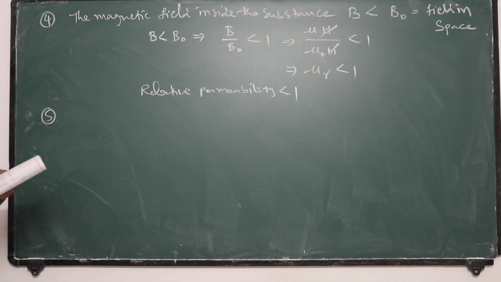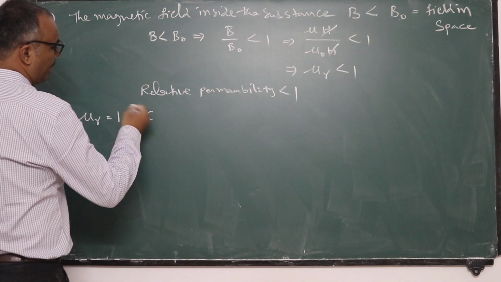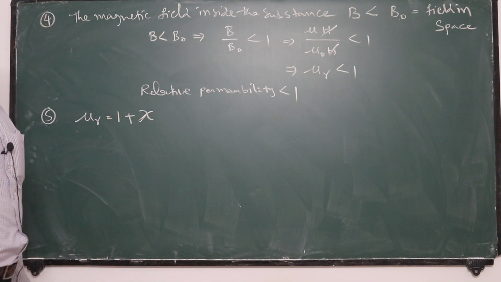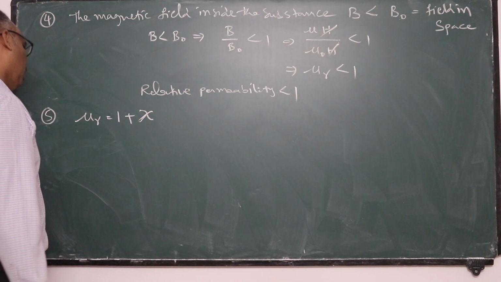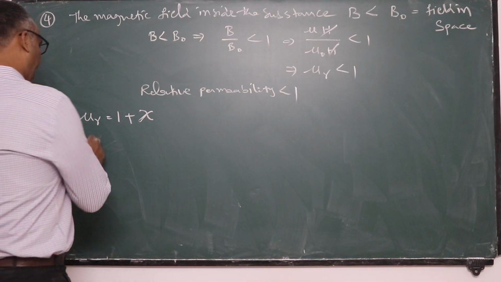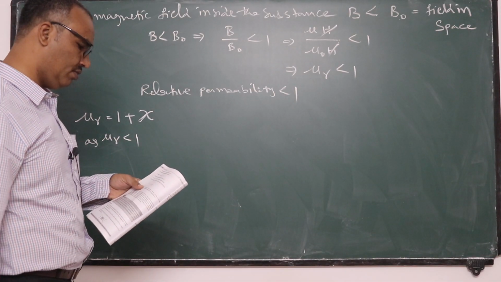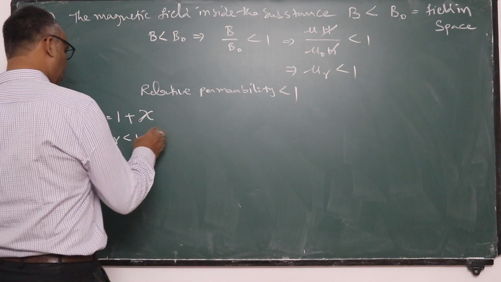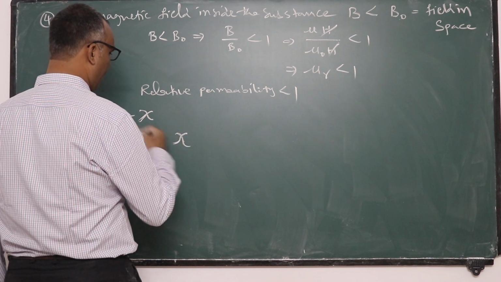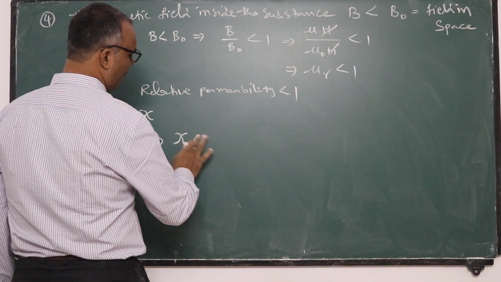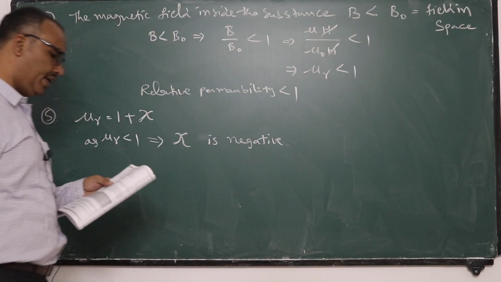The fifth point, we already know that relative permeability is equal to 1 plus chi. Chi is called magnetic susceptibility. Now, as the mu r value is less than 1, what will happen to the susceptibility value? Susceptibility value is negative.